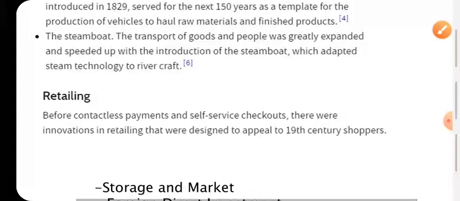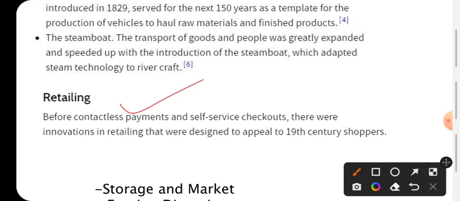Friends, next point you see, that is retailing. Retailing means production of the things and making them available at the doorstep of the persons by a retail system. So vendors will be there, who will supply these things to the small mercantiles, and small shopkeepers will provide them to the persons.